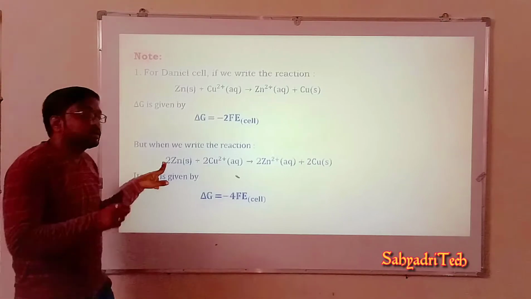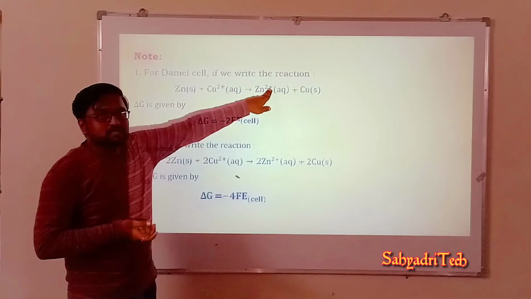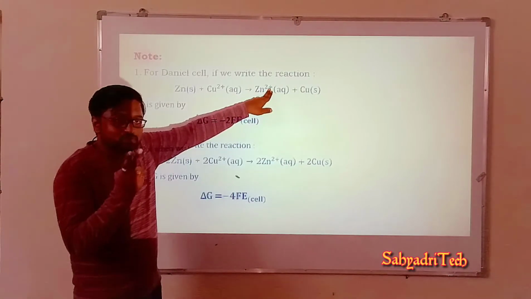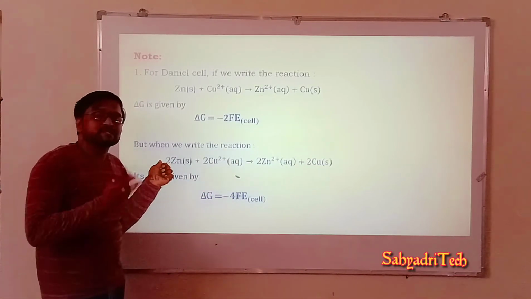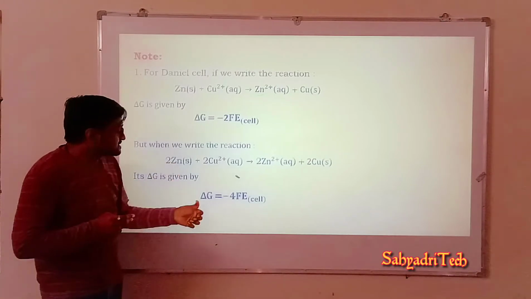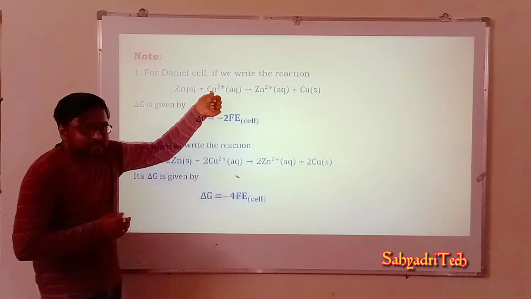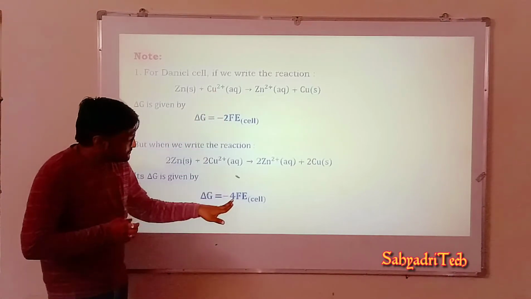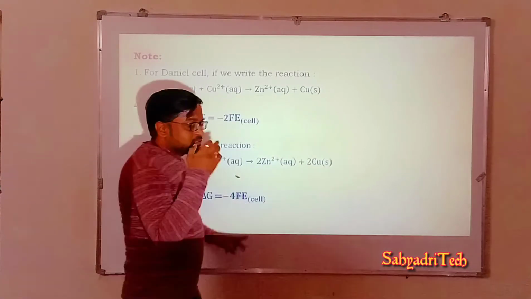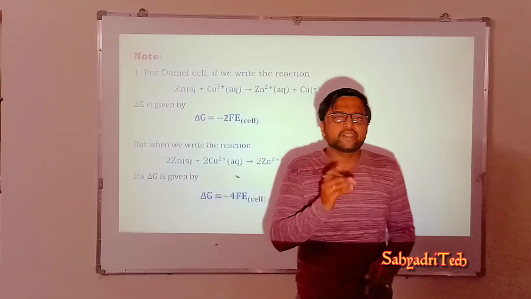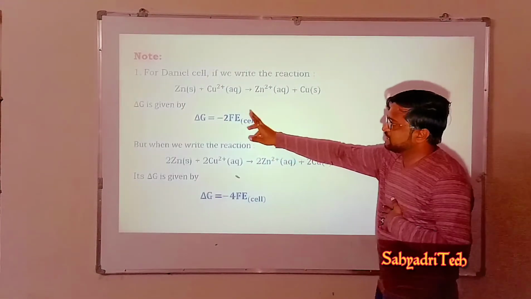But here, when you look at the n value, it is different. If I consider 1 mole of each, the number of electrons involved will be just 2. But if I consider 2 moles of all species involved, now n becomes equal to 4. So accordingly, what is the relation? Delta G is equal to minus, earlier we said 2, now the expression is minus 4 into F into E cell. It means that based on the balanced equation, we have to find out the number of electrons transferred, and by knowing the n value, we have to write the equation.